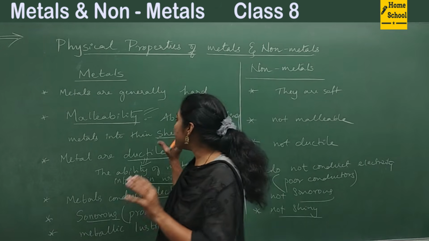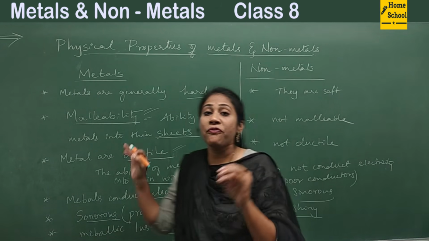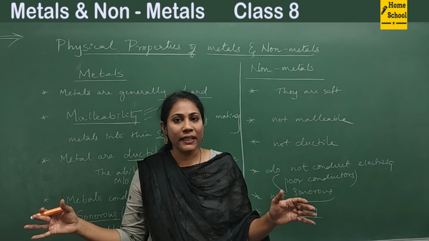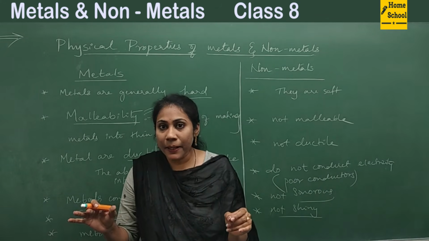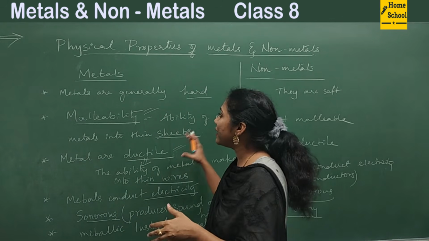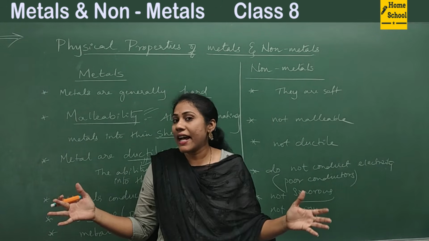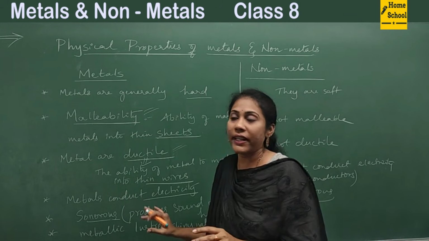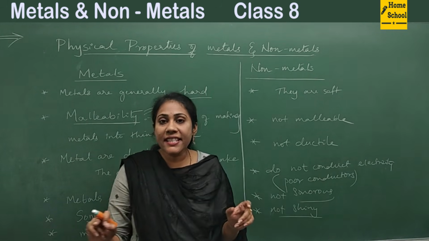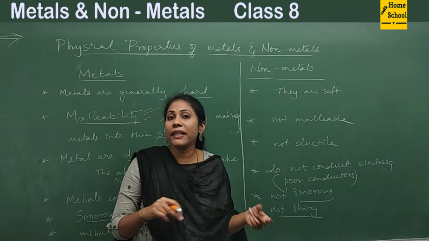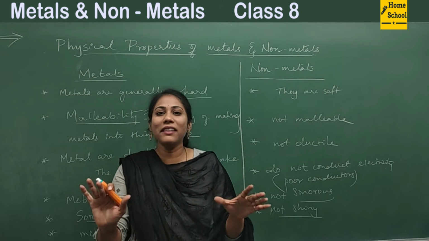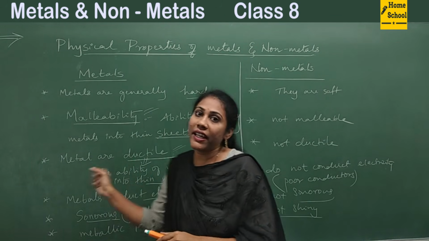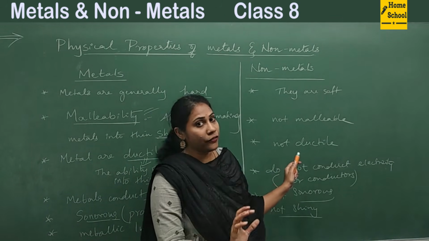By observing these characters, one can say which is a metal and which is a non-metal. But by observing these characters alone, we cannot decide, because there are some exceptions. So we always decide which is a metal or non-metal based on chemical reactions. Metals react in a different way, non-metals react in a different way.